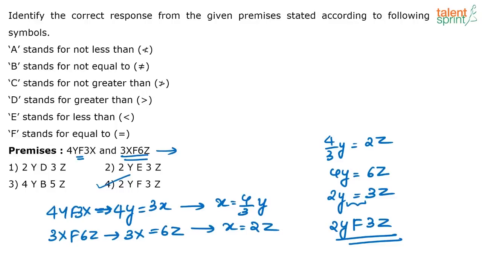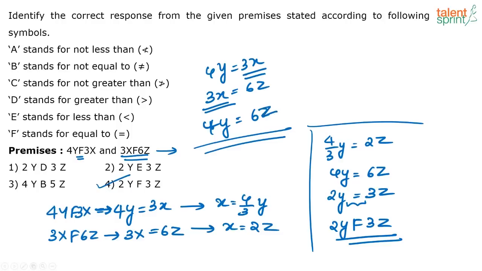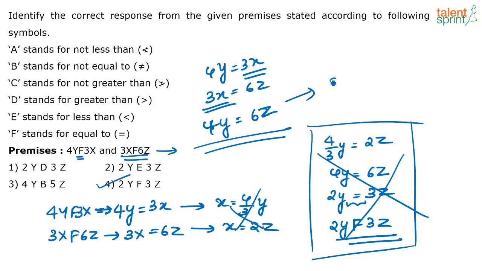Okay. Like you say, you didn't find out X is equal to what? Directly you can say, see, you know 4Y, that is equal to 3X, you know 3X is equal to 6Z. Directly you can equate 4Y is equal to 6Z, because here 3X and 3X is common. I found out what is the value of X and then equated. This is actually not required. Directly you can do it with this step. Since it's a new type of question, I just explained it, that's all. You need not go to the fractional part. This part is not even required. Directly at this point, you will get the answer 2Y F 3Z.